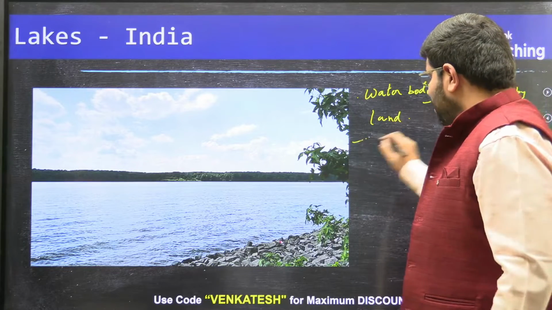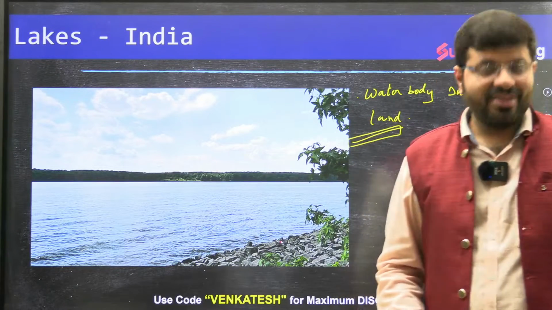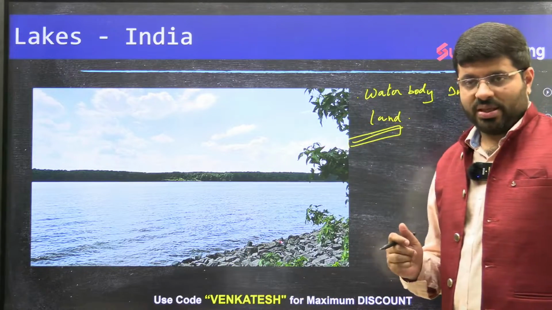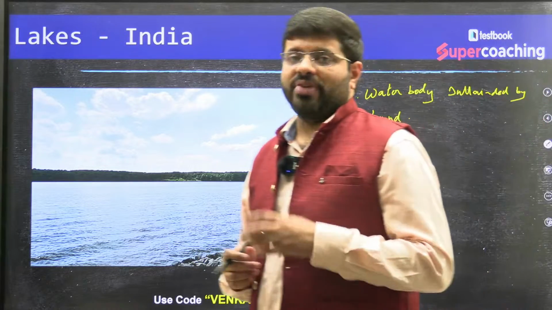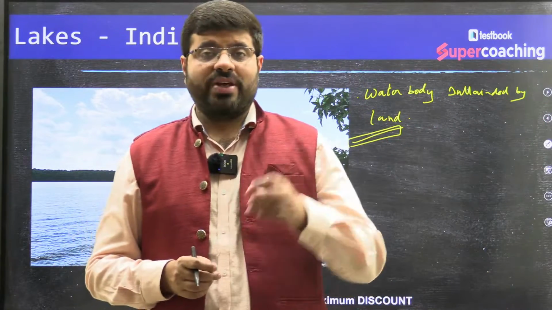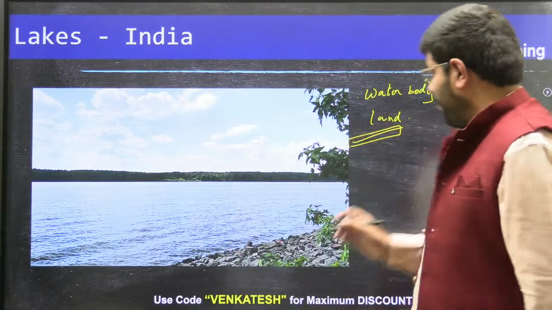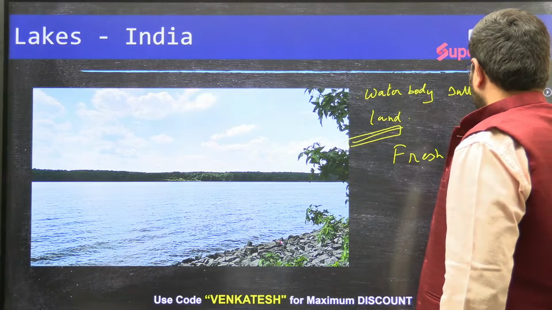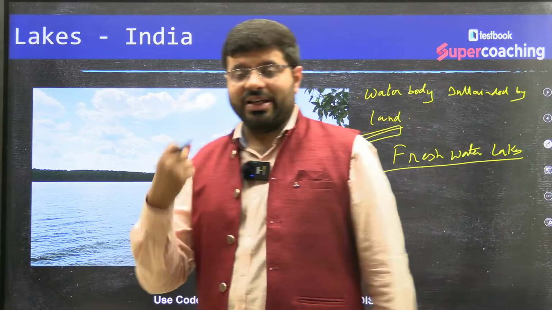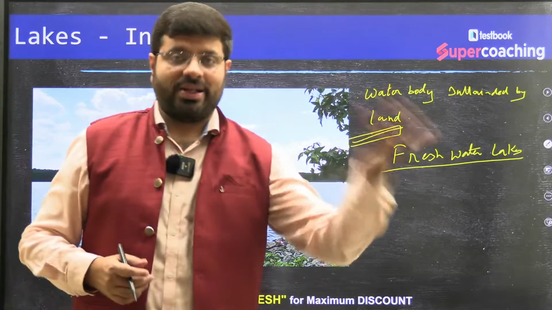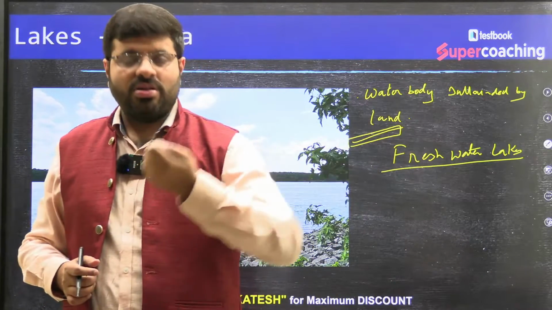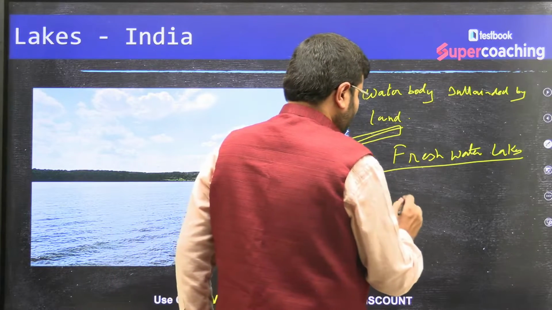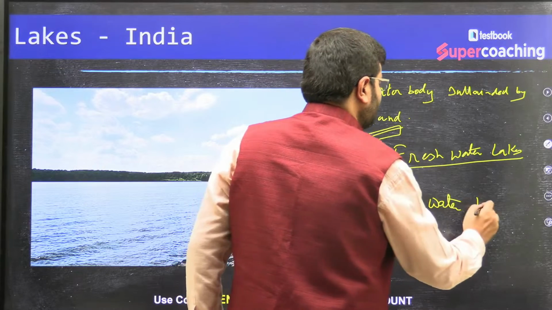Before you give the names, if you talk about how these lakes are formed, let me tell you one thing. There are so many varieties of formation of lakes, and there is so much we can learn out of it. Certain lakes are freshwater lakes, where there is a dominance of fresh water, where a river happens to be an inlet or an outlet. Maybe the river is originating from that, or there is an outlet. Or when salt concentrations are high, it can be a salt water lake.